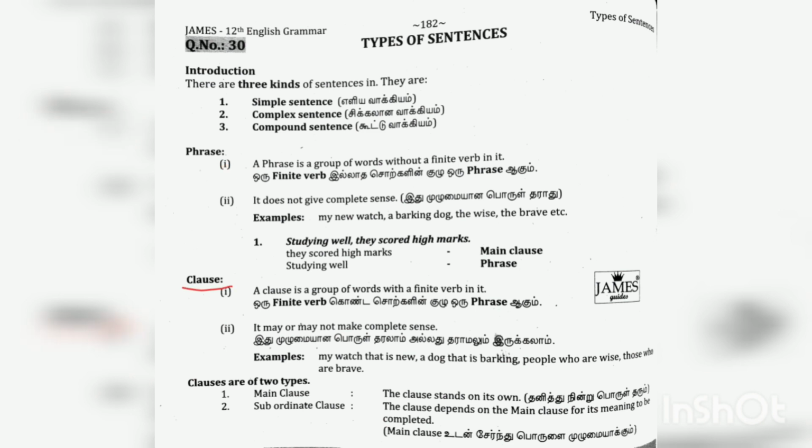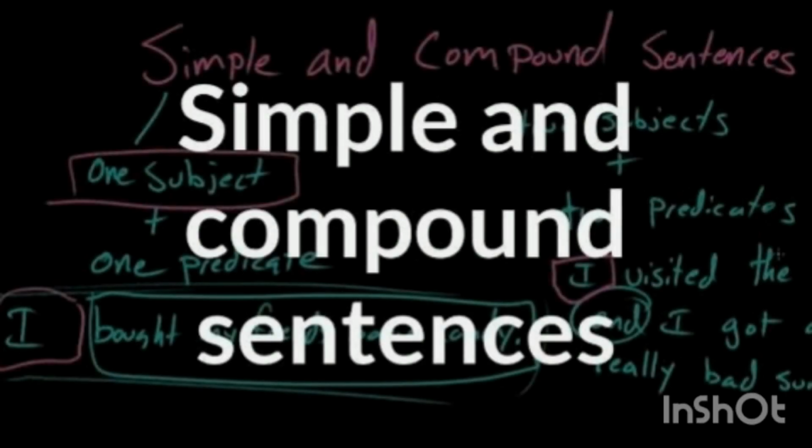Whereas a clause is a group of words with a finite verb in it. It may or may not make complete sense. Examples: my watch that is new, a dog that is barking, people who are wise, those who are brave. And clauses may be of two types. One is the main clause and the other one is the subordinate clause. A main clause stands on its own, whereas a subordinate clause depends on the main clause for its meaning to be completed. Having learnt about clauses, now let's move on to simple and compound sentences.